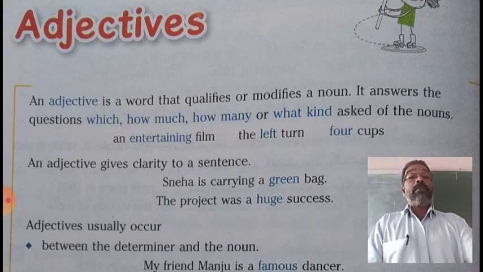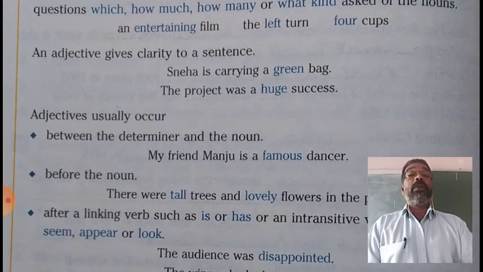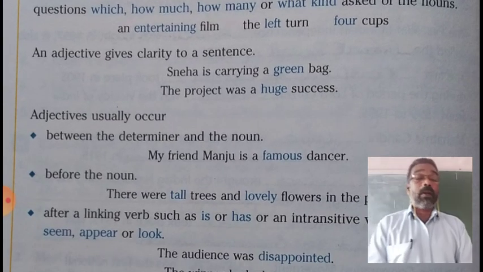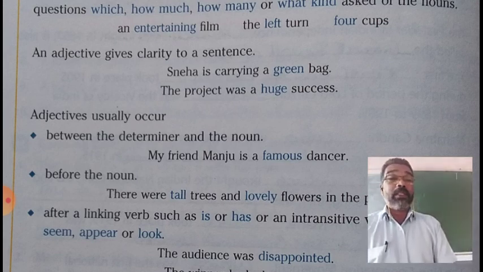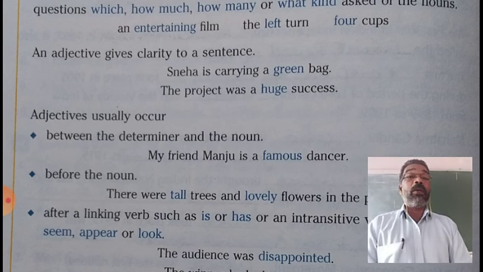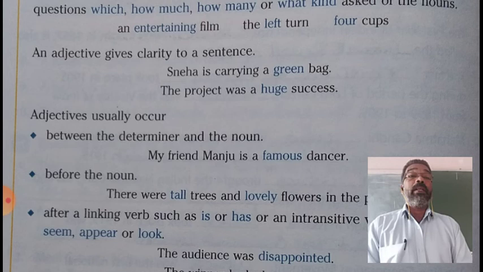An adjective gives clarity to a sentence. So an adjective gives clarity. That means an adjective makes the meaning of the sentence clear. If something is not clear, with the use of an adjective, we can clear the meaning.